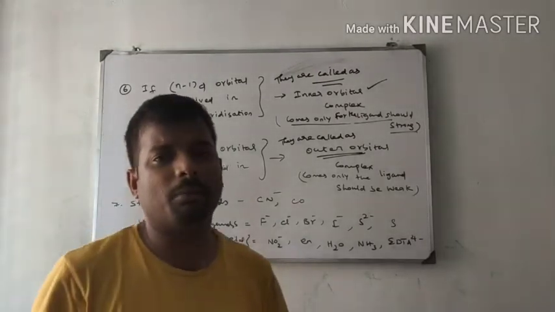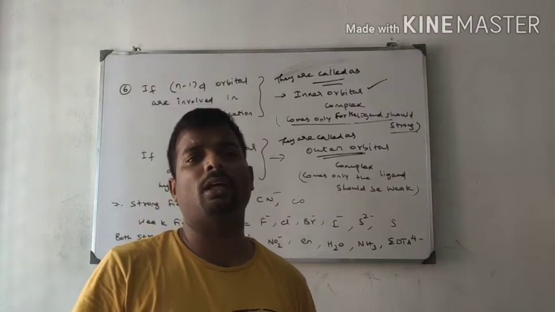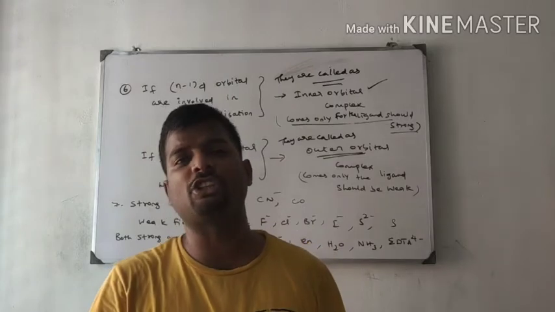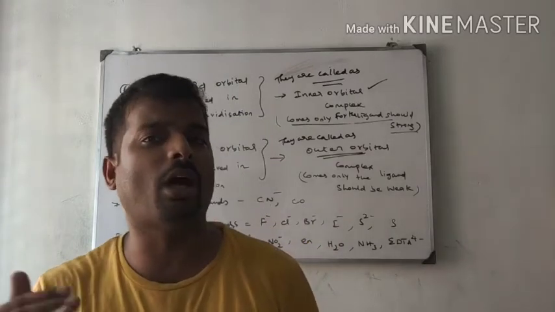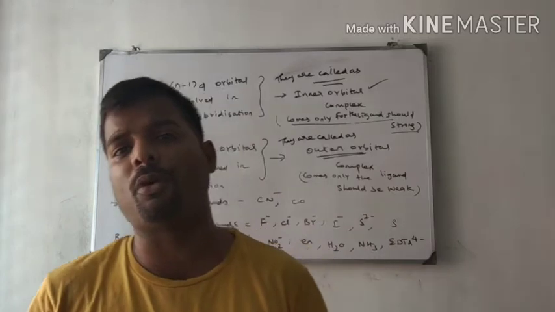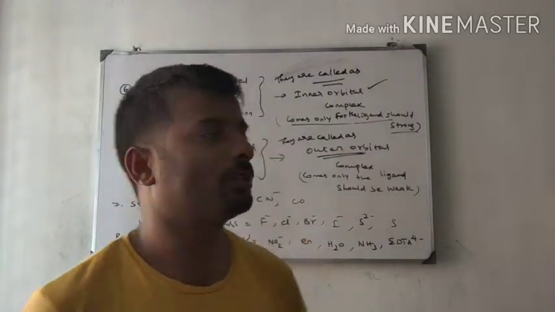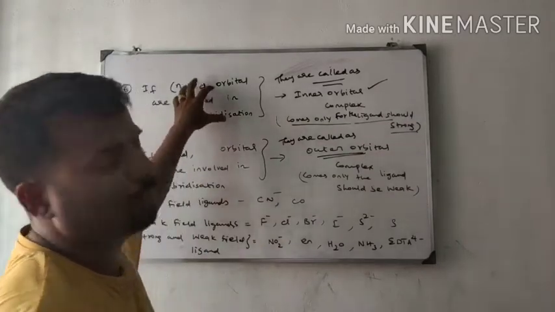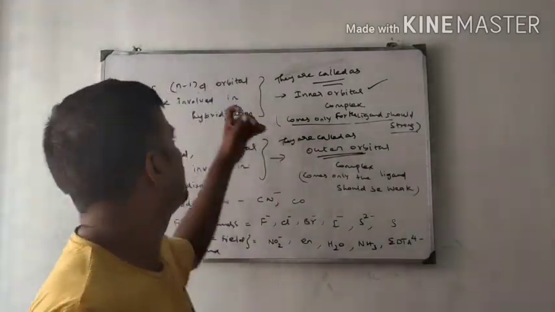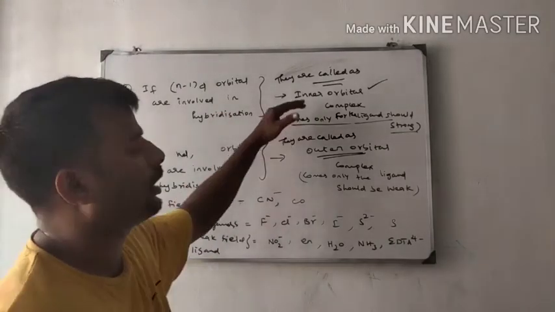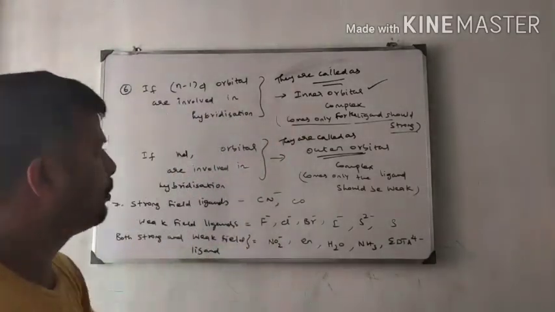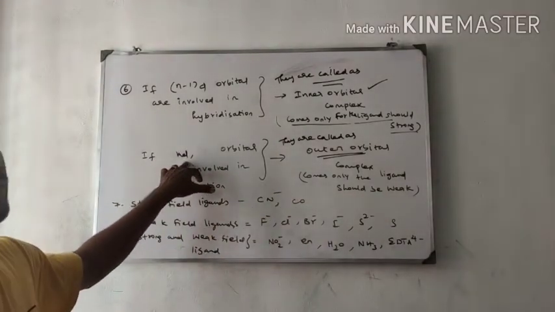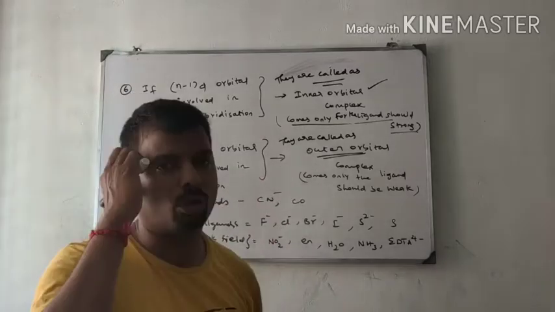In the transition elements, the (n-1)d orbitals have energy very similar to the outer shell ns orbital. Therefore, both are involved in chemical bonding. Suppose the ligands are strong, they bond with the (n-1)d orbitals, so it is called an inner orbital complex. Suppose the ligands are weak, they bond with the nd orbitals, so they are called outer orbital complexes.